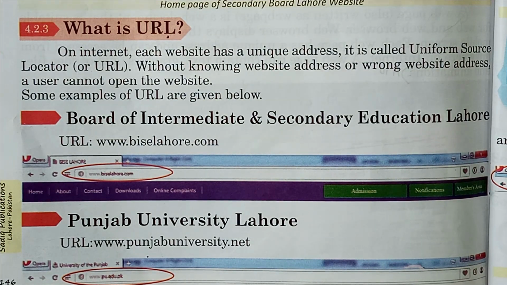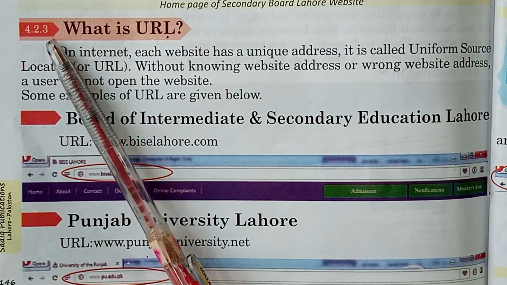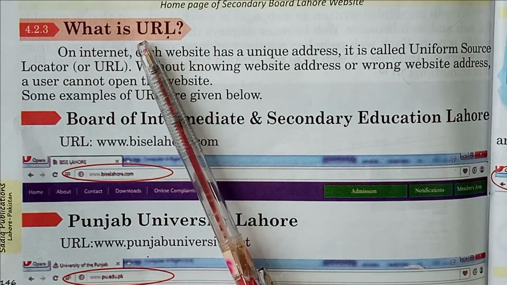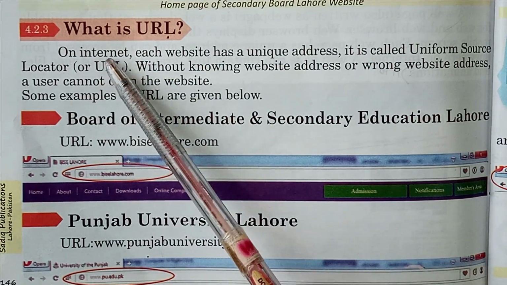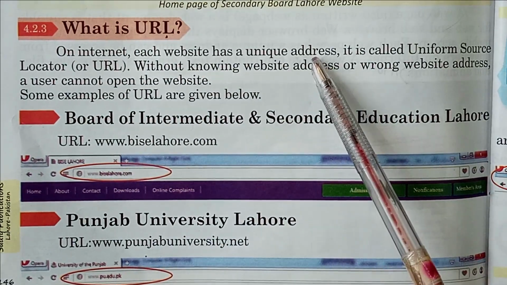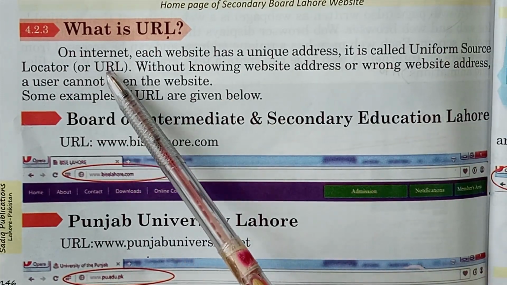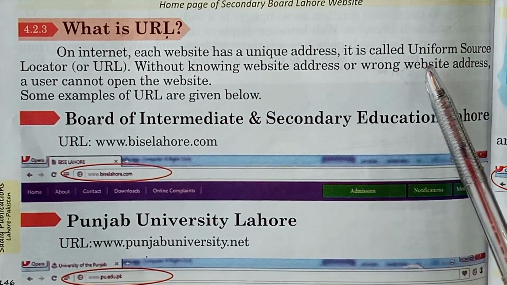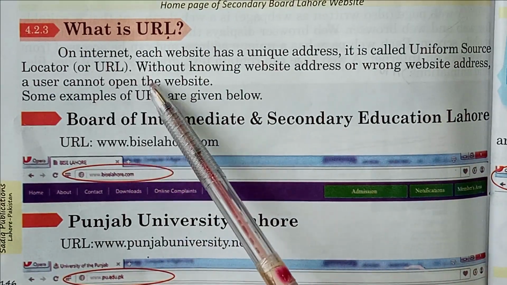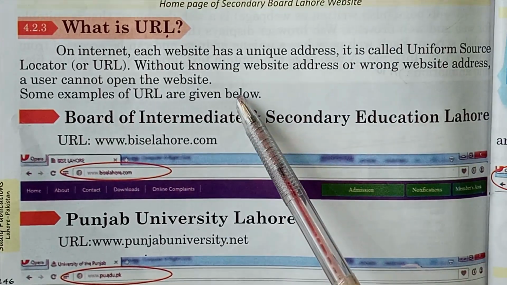Subject Computer Science, unit number 4, the Internet and World Wide Web. Students, today we are going to start our new topic, 4.2.3, what is URL, on page number 146. On the Internet, each website has a unique address. It is called Uniform Resource Locator or URL. Without knowing the website address, or with a wrong website address, a user cannot open the website. Some examples of URL are given below.